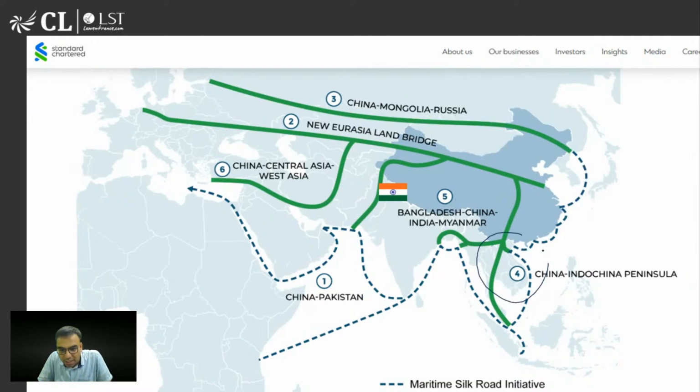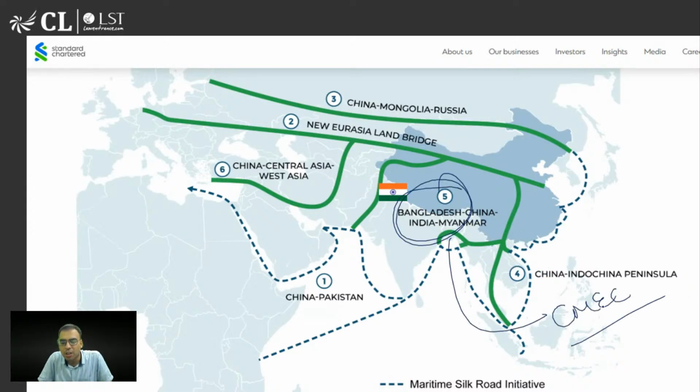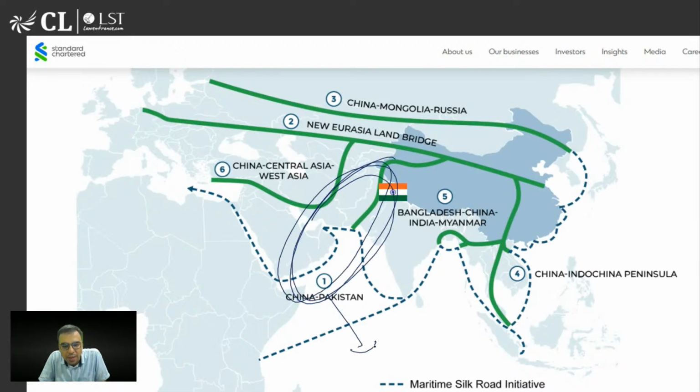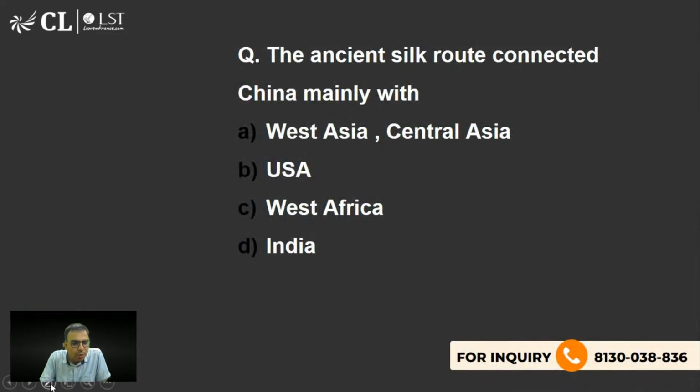And the fourth one is China and the Indo-China Peninsula. Indo-China is what the region is called. This region is called Indo-China, which includes Vietnam, Cambodia, all these regions. Okay. The fifth one is Bangladesh and Myanmar. So there is the China-Myanmar economic corridor also, we will discuss. And the sixth one is with Central Asia. That is what you should be knowing. Okay. We will discuss this in detail. And if anyone knows what this is, can anyone tell me what this is? Okay, I'll discuss it. Now let's move on further.